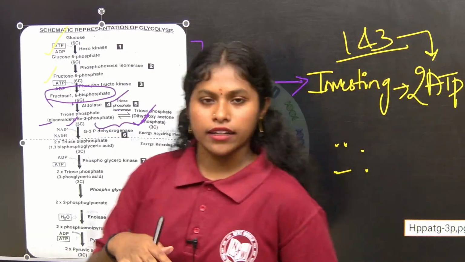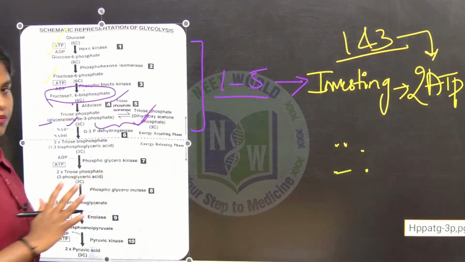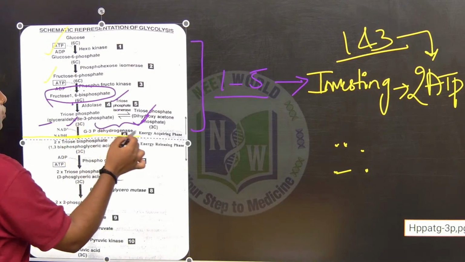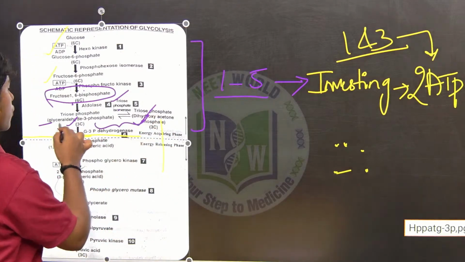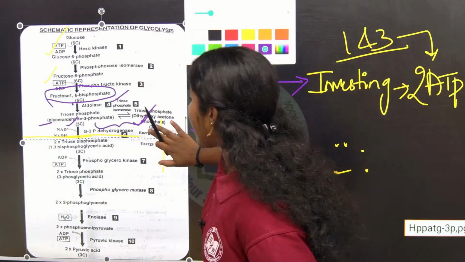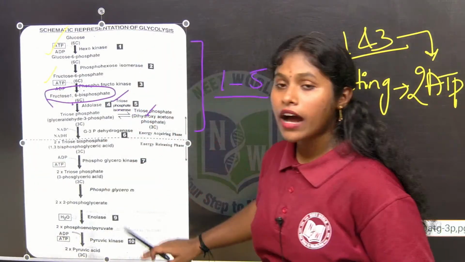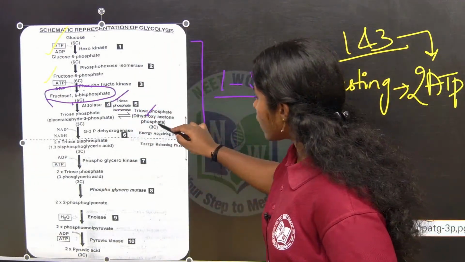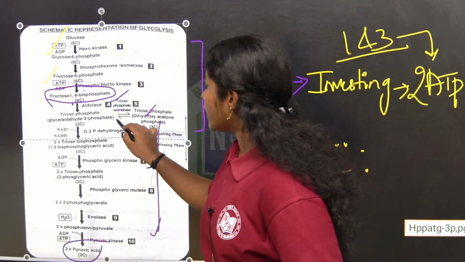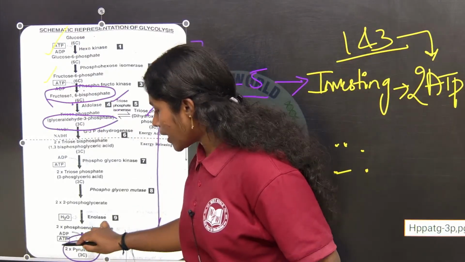So now see the 6 to 10 steps. See here at the 6th step what happened? The dihydroxyacetone phosphate and glyceraldehyde 3-phosphate are isomeric compounds. The dihydroxyacetone phosphate also forms the pyruvic acid only, and glyceraldehyde 3-phosphate also produces the pyruvic acid only.